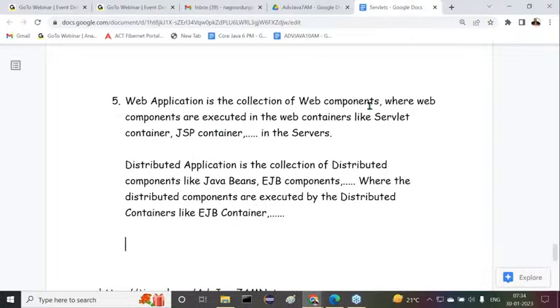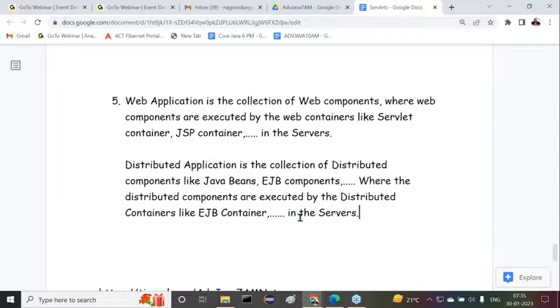Web application is the collection of web components, where web components are executed by the web containers like servlet container, JSP container, and so on in the servers. Distributed application is a collection of distributed components like Java beans, EJB components, where the distributed components are executed by the distributed containers like EJB containers in the servers.